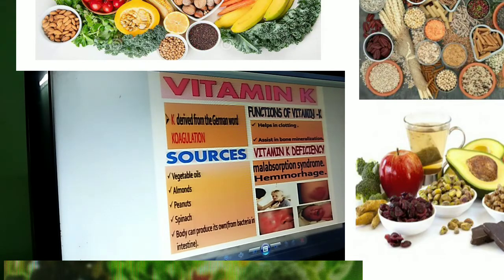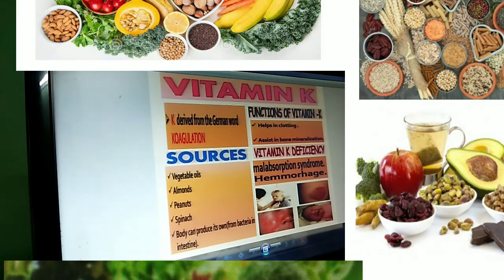The function of vitamin K is that it helps in clotting of the blood and also assists bone mineralization. In bones, what minerals are present? Calcium and phosphorus, so this is also improved by vitamin K. If it is deficient, the same way, malabsorption syndrome occurs, that is, other nutrient or mineral absorption will be less.